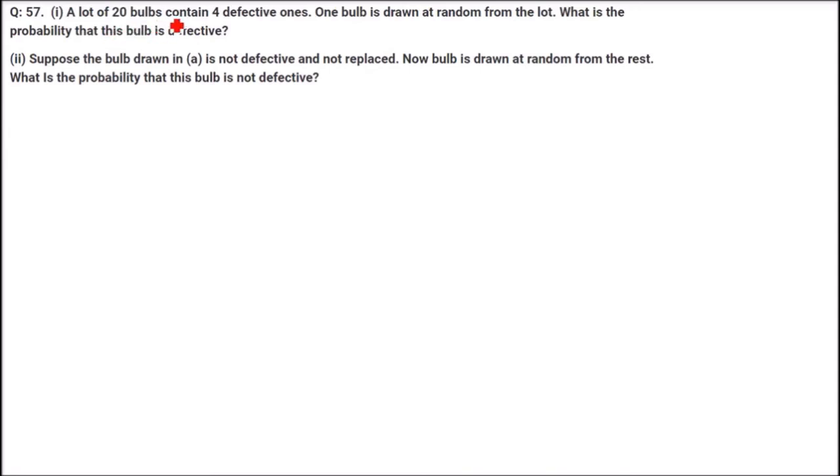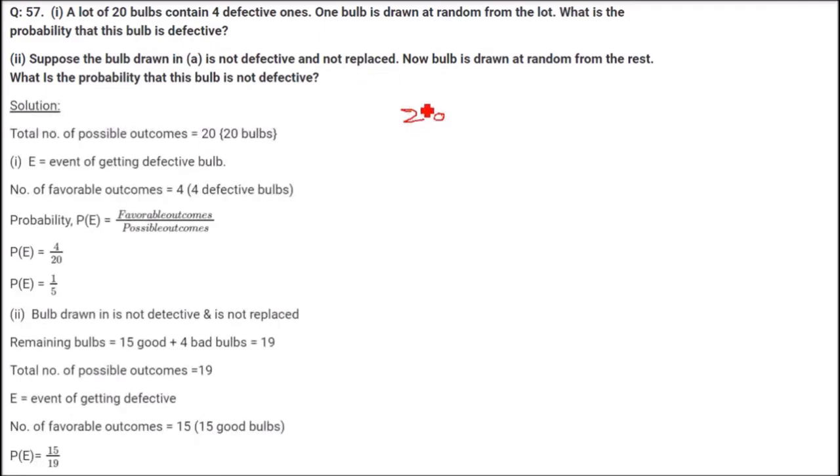A lot of 20 bulbs contains 4 defective ones. One bulb is drawn at random from the lot. What is the probability that this bulb is defective? Here we have 20 bulbs that contain 4 defectives. So 20 is the total number of bulbs, so possible outcomes are 20. 4 are defective, so if we subtract, 16 are good and 4 are bad. What is the probability of the bulb being defective? How many defectives are there? Bad ones are 4. So 4 by 20 is the probability, which is 1 by 5 actually.